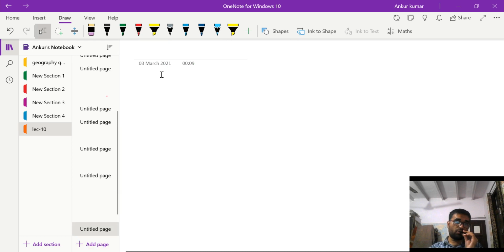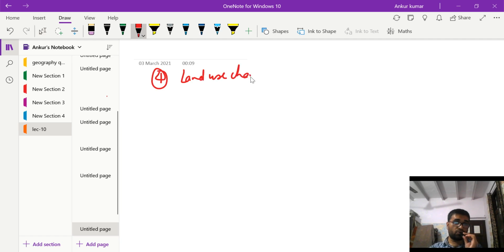And now we are moving on to the last topic of this class. We have seen a number of problems with regard to land use changes. We saw how land use has changed in India from 1950-51, how it has changed in the cities, what the common pool resources are, and what the problems associated with them are. So all these concepts were related to land, but there were problems in all of them.